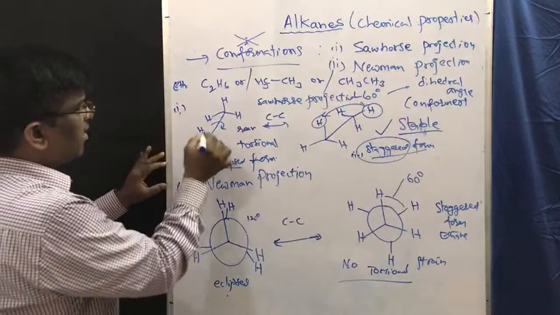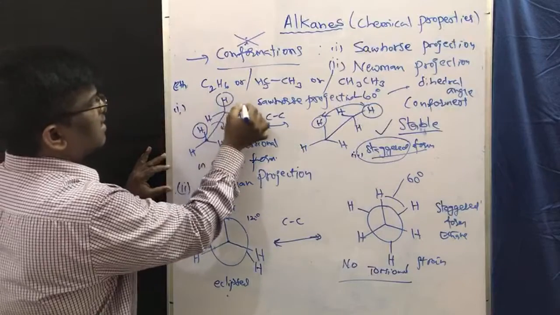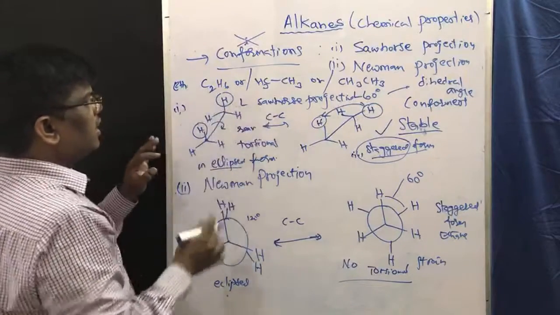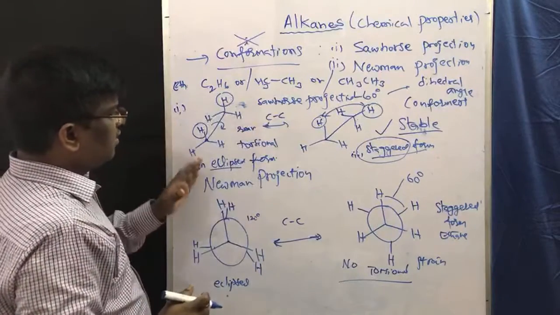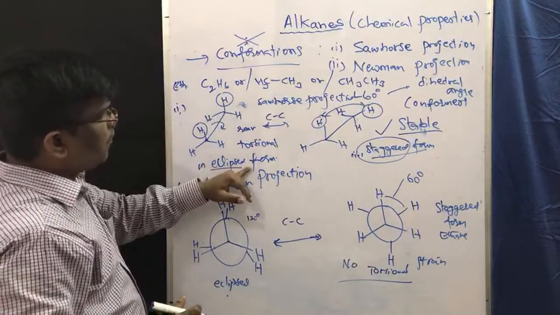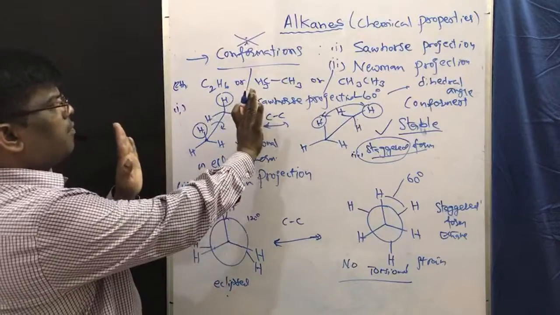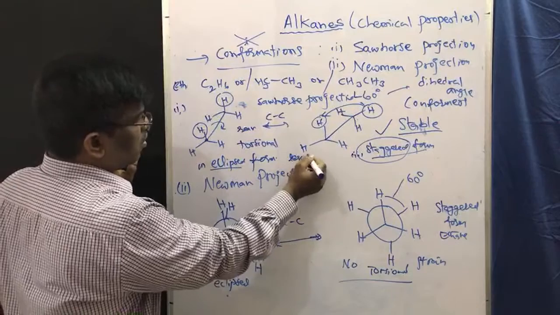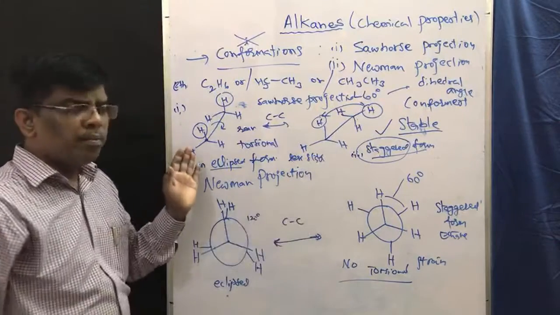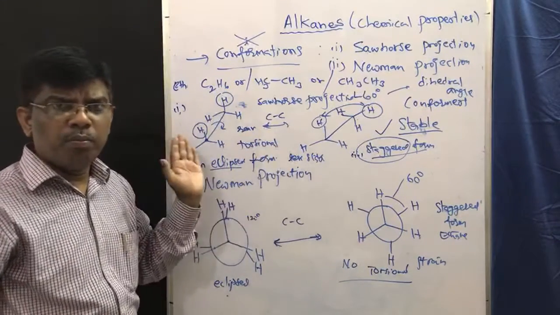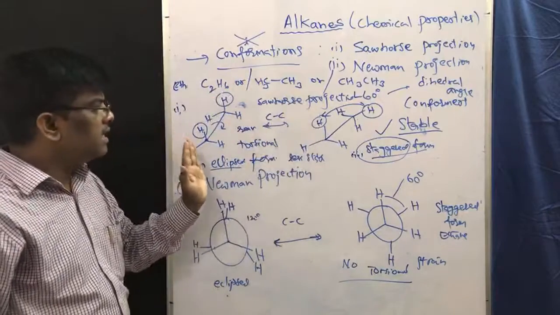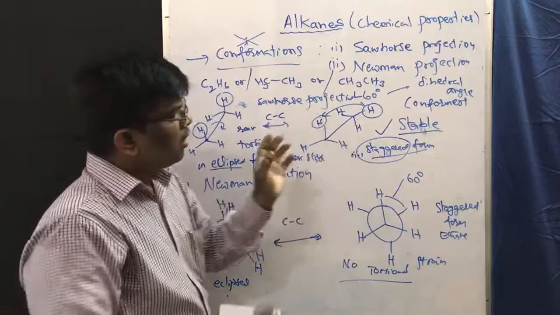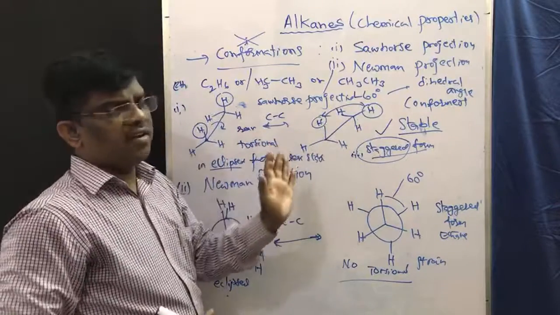Whereas the dihedral angle of these two hydrogens is 0, right? So same line, 0 degrees. So dihedral angle at 0 degrees, it is eclipsed form. So it is less stable. To become more stable, this eclipsed form of ethane undergoes rotation, CC rotation, to give staggered form.